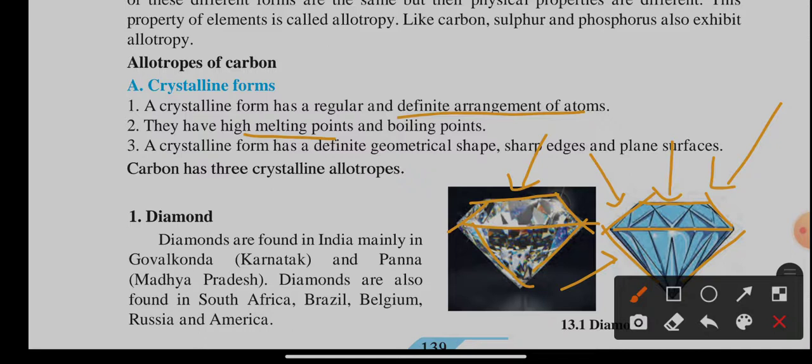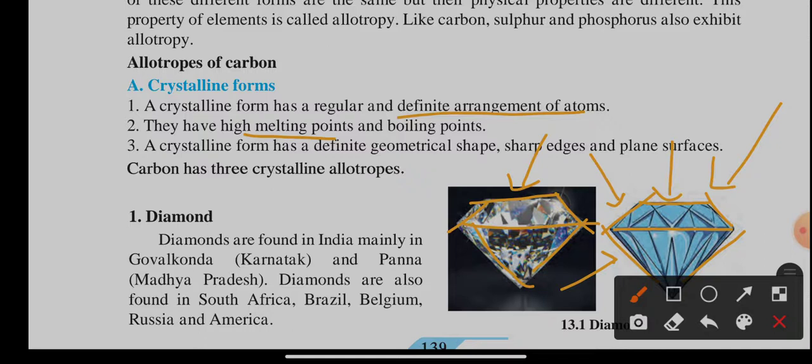If you take a diamond of India and compare it with a diamond of South Africa, you will notice that both diamonds are of the same nature. So carbon has three crystalline allotropes.